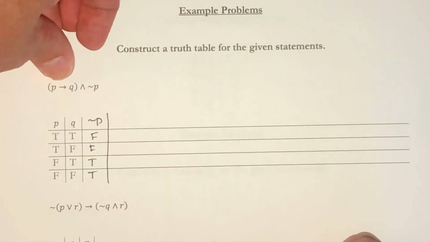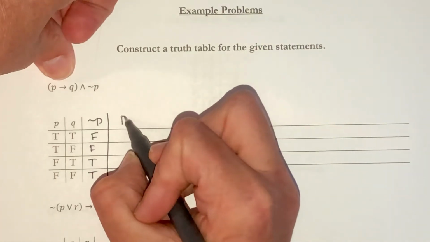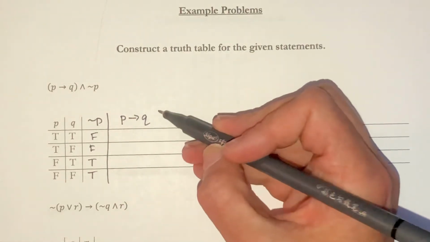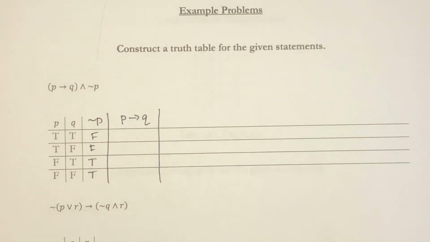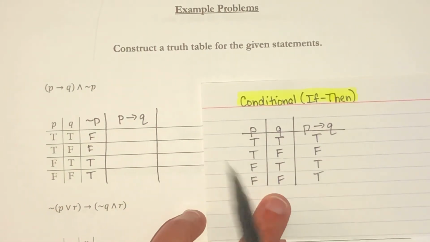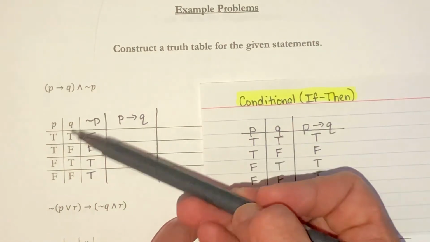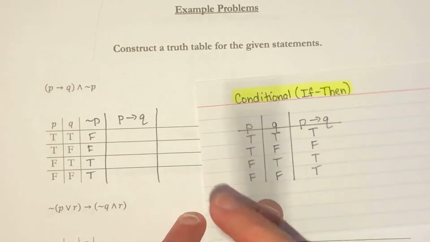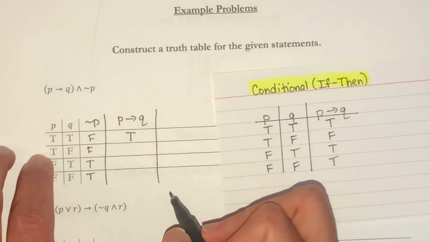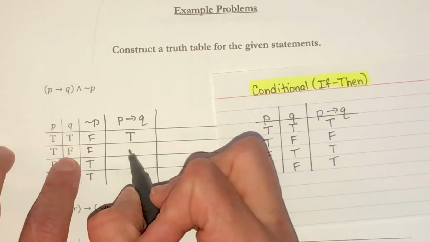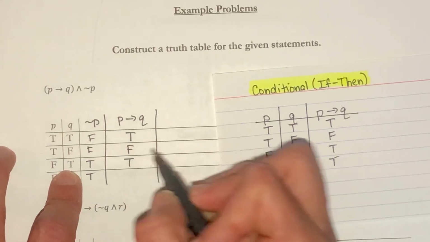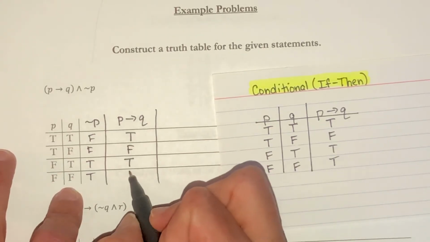Okay. Now I need if P, then Q. This is our conditional, exactly. There's nothing added here, nothing changed at all, and these are always in the same order. So what we have is if true, then true, and that is true. If true, then false, that's the only time it is false. If false, then true, that is true. If false, then false, that is true.